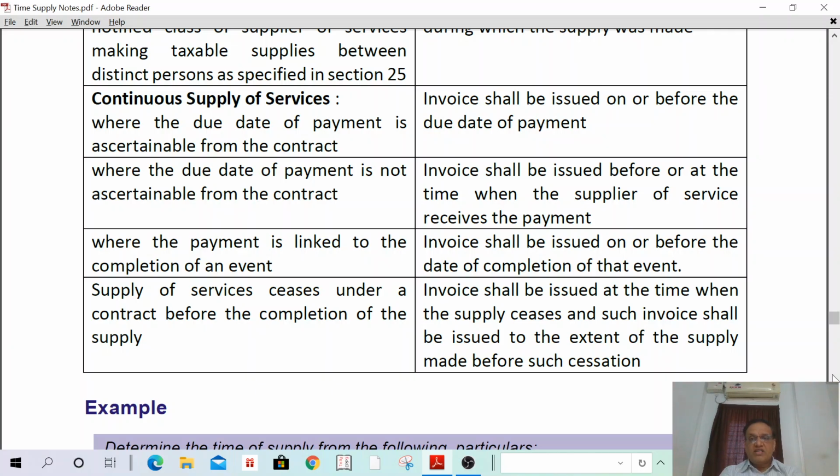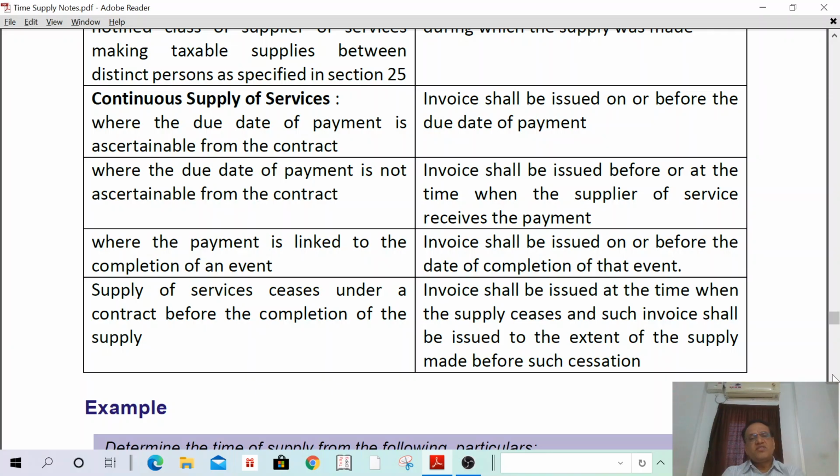In case of continuous supply of service, where the due date of payment is ascertainable from the contract, invoice shall be issued before the due date of payment. Where the due date of payment is not ascertainable from the contract, invoice shall be issued before or at the time when the supplier of services receives the payment. When the payment is linked to the completion of an event, invoice shall be issued on or before the date of completion of the event. If supply of services ceases under a contract before completion of the supply, invoice shall be issued at the time when the supply ceases, and such invoice shall be issued to the extent of such supply made before such cessation.